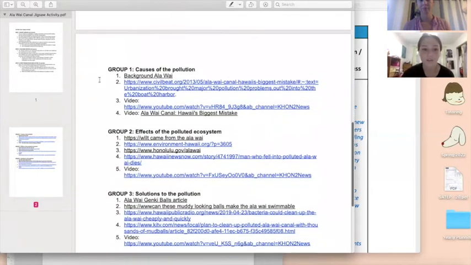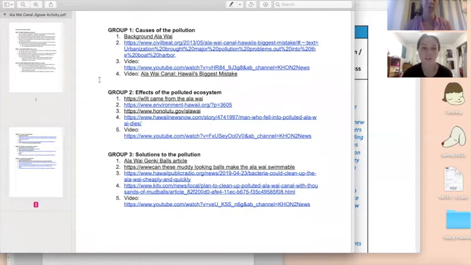So the 3 subtopics that students will be assigned are 1, the causes of the pollution, 2, the effects of the polluted ecosystem, and 3, the solutions to the pollution. And each subtopic has a variety of written source material as well as some videos, and students will be encouraged to also find and use any other resources that they like.